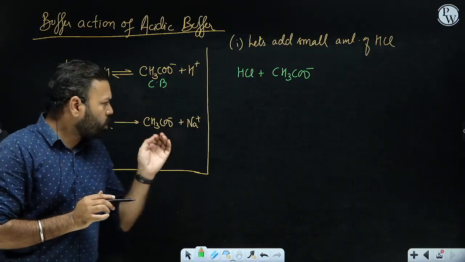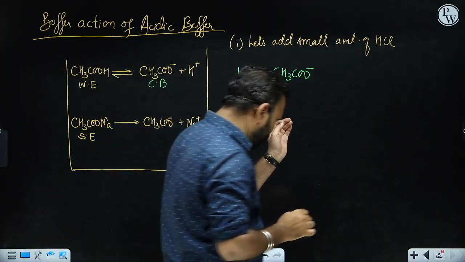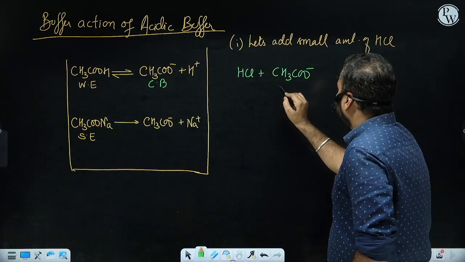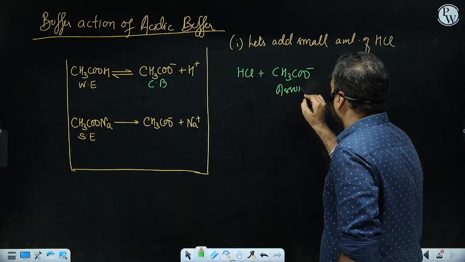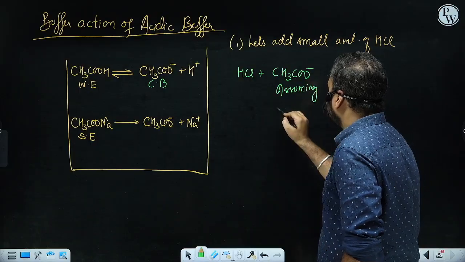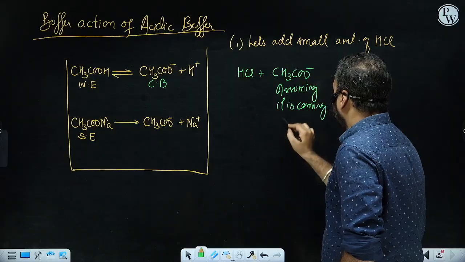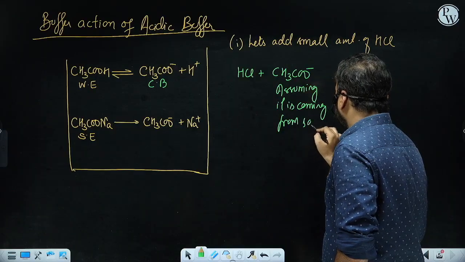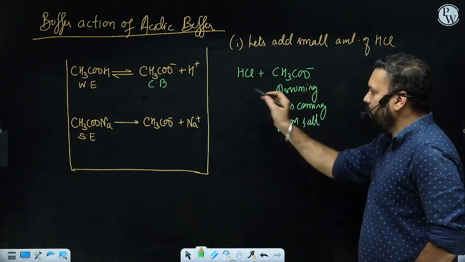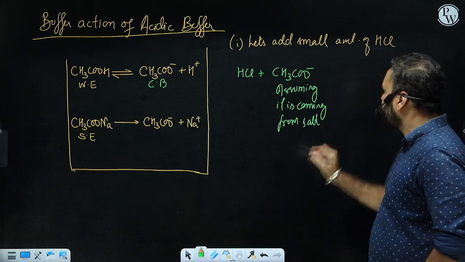Fine. So most of the acetate ion which I am using here, assuming it is mostly coming from the salt, right? Why? Because the acid is a weak acid. Not this one, this acid is a weak acid, right? So they are going to form what?